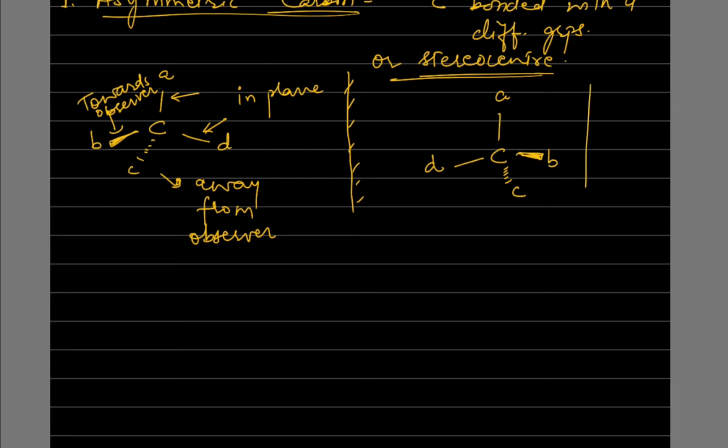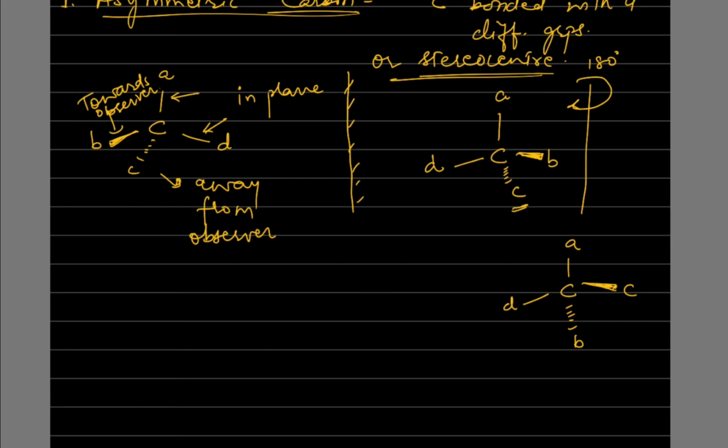If this mirror image is rotated by 180 degrees, then it will become like this: C, A, D. Whatever was away from the observer will now be towards the observer, so C will come here and B will be like this.